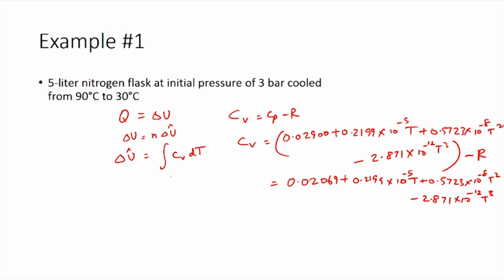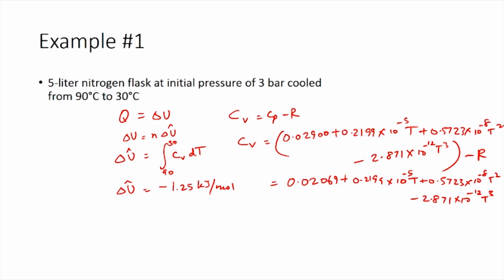So, performing integral Cv dT, we can get delta U cap as minus 1.25 kilojoules per mole. The initial temperature is 90 degrees Celsius and the final temperature is 30 degrees Celsius. So, within these limits we have integrated it to get minus 1.25 kilojoules per mole. As the process is a cooling process, the change in internal energy is negative.